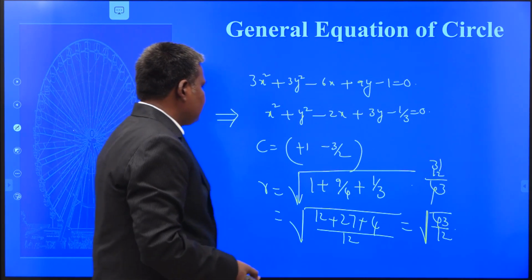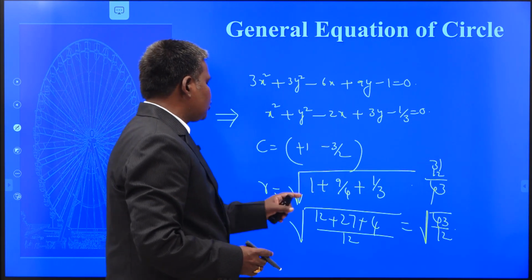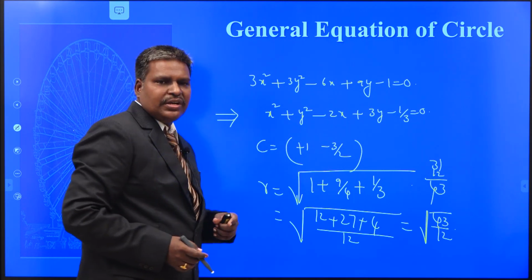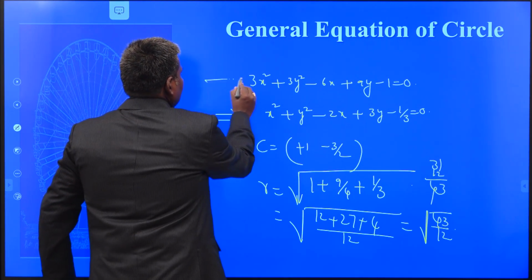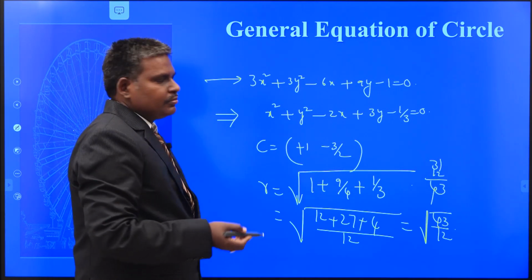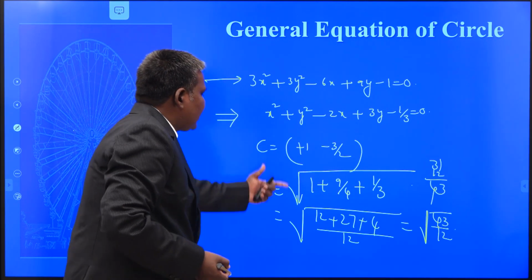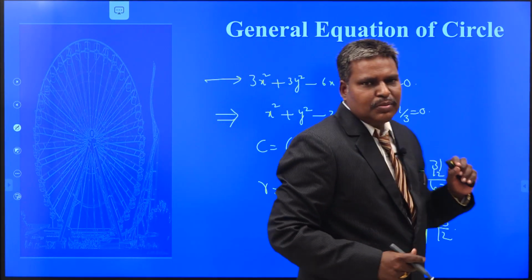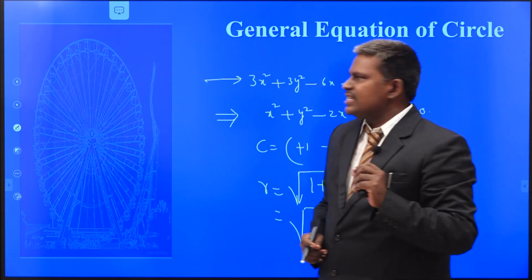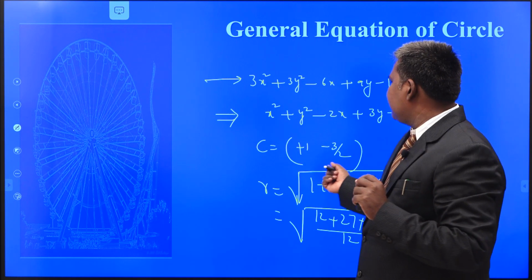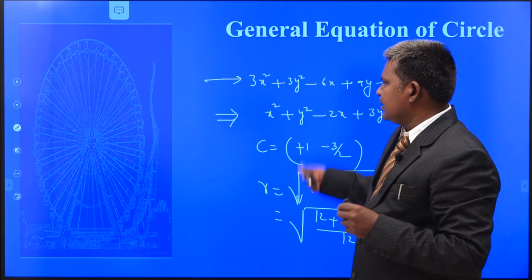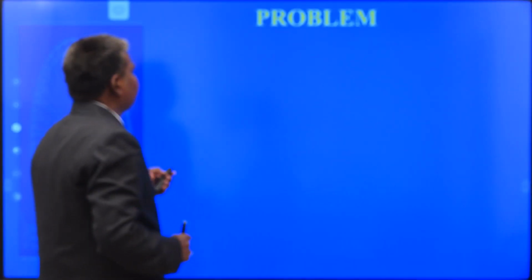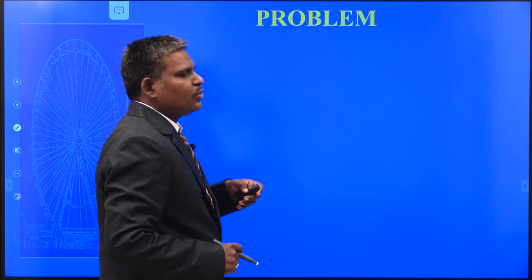Okay. 31 plus 12, 43 by 12 itself. No need to simplify this one. This is the way to find out the center and radius of a circle, even though your equation is in the general form. So convert into the standard form and write the center and radius. This is the way to find the general form of the equation of a circle, recognize the general equation of a circle, and find the center and radius in this session. Next, let us see a problem related to the above concept.